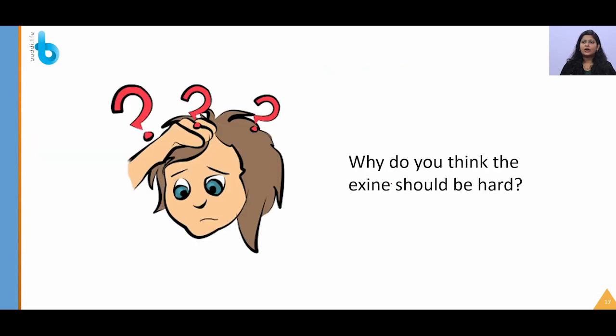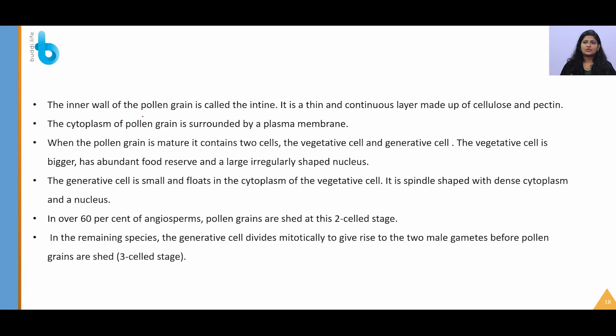Why do you think the exine should be hard? I have given the answer already: pollen grains have to travel to several places under several conditions and then undergo fertilization. The inner wall of the pollen grain is called the intine, and it is a thin and continuous layer made up of cellulose and pectin. The cytoplasm is surrounded by a plasma membrane.